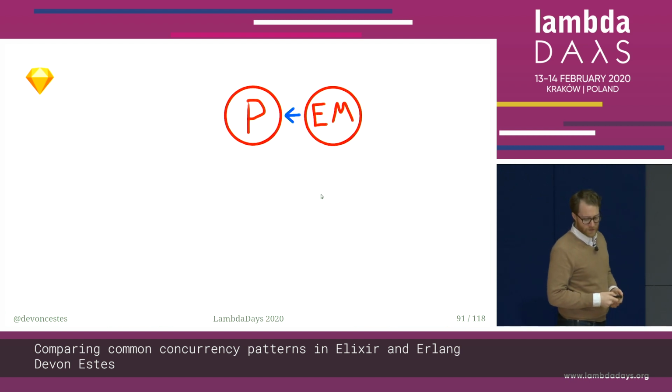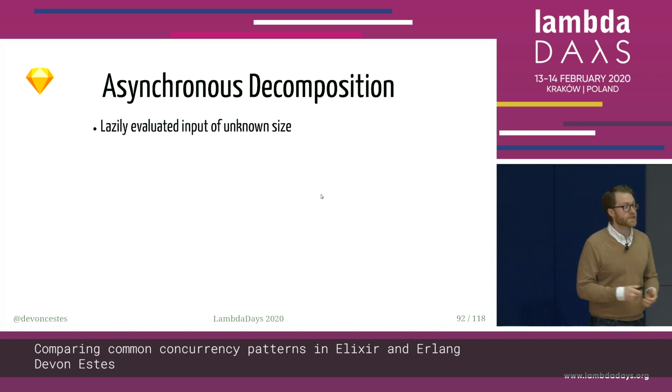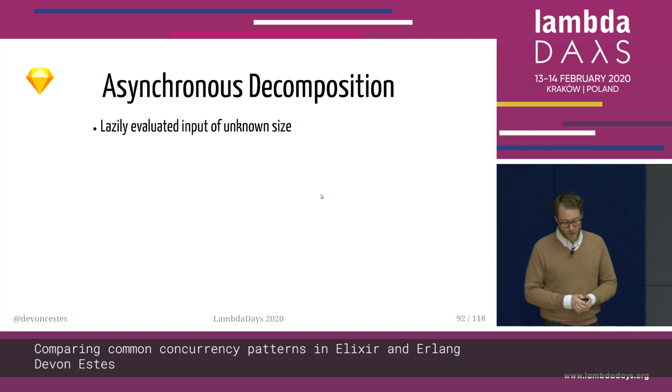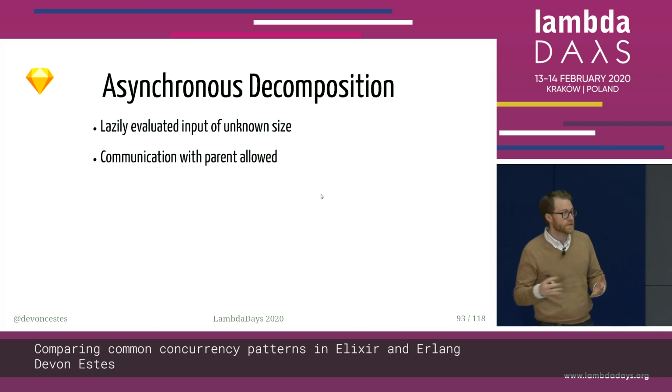So it's very similar to reduction. But what we have with asynchronous decomposition is the big change is that first thing. We now have a lazily evaluated input of functionally unknown size. We don't know how big it is. But we still have communication with the parent allowed. So in this case, that parent could be the event manager at that level, or it could just be the parent process itself. XUnit happens to use an event manager in that case, but it functions as a parent. It's on that same level.